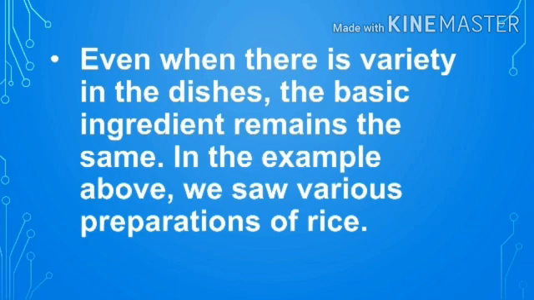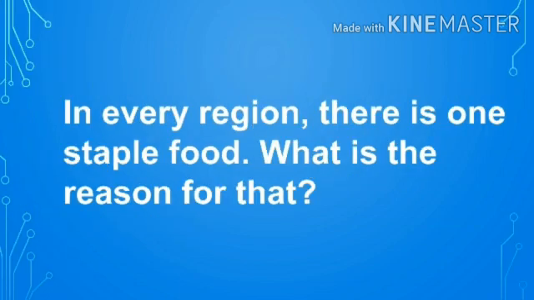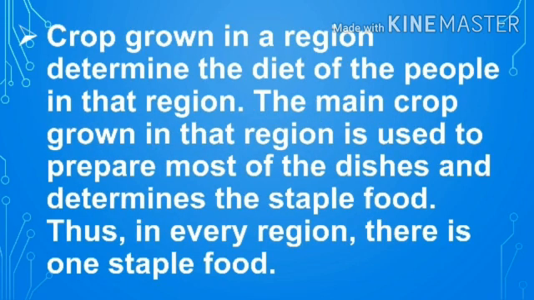In the example above, we saw various preparations of rice. Note that there is diversity in the food items of the different states of our country. In every region, there is one staple food. What is the reason for that? Crops grown in a region determine the diet of the people in that region. The main crop grown in that region is used to prepare most of the dishes and determines the staple food. Thus, in every region, there is one staple food.